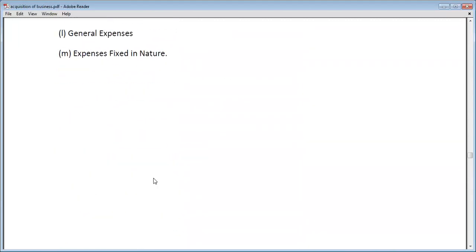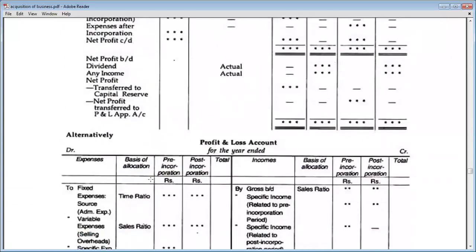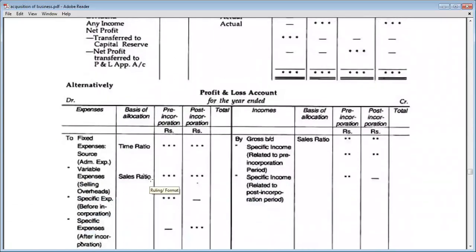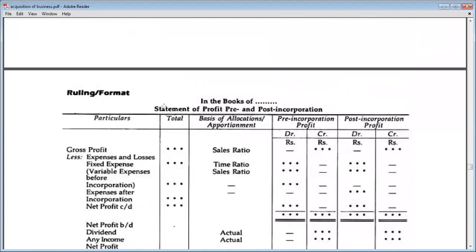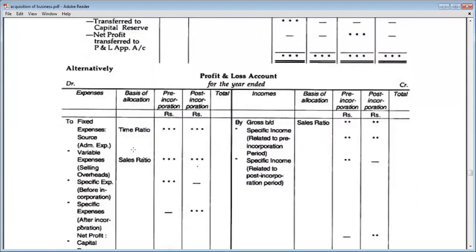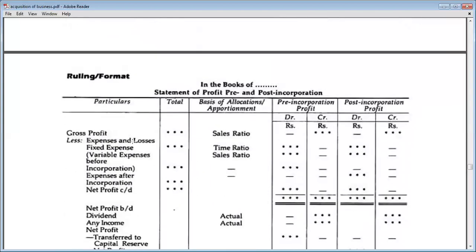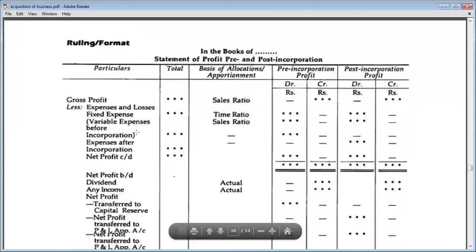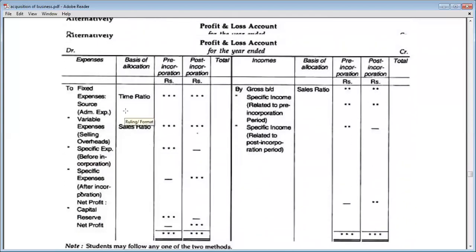Okay. Now, what will be the format of distribution of pre and post incorporation profit? So here is a format. There are two formats, but we will not study the first format because it is not relevant from your syllabus point of view. You may draft this format also. So we will see the second format.